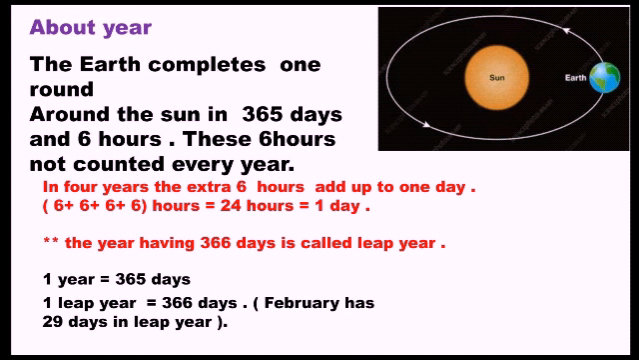So the one extra day we are getting in a leap year is the extra 6 hours which we get from every year. So a year means 365 days, and a leap year means 366 days. In a leap year, February has 29 days, and in a normal, non-leap year, February has 28 days only. And one more thing is that a leap year is a multiple of 4.